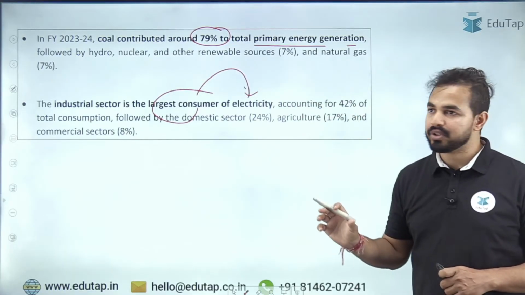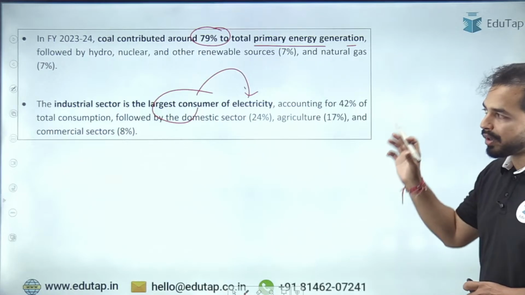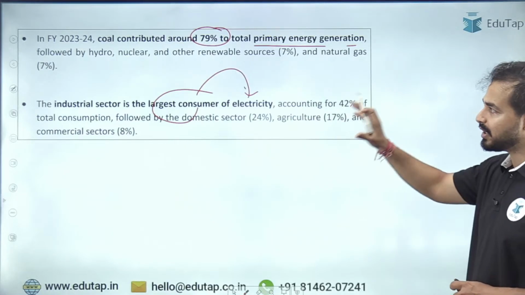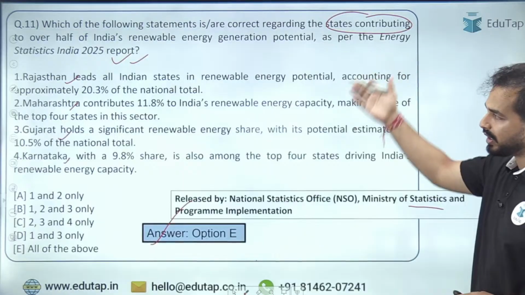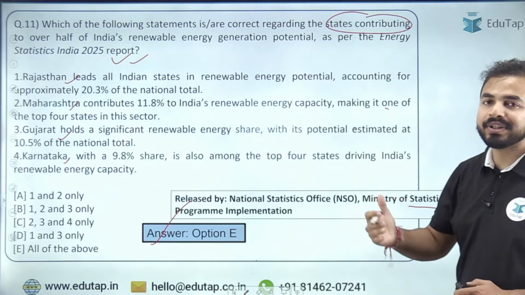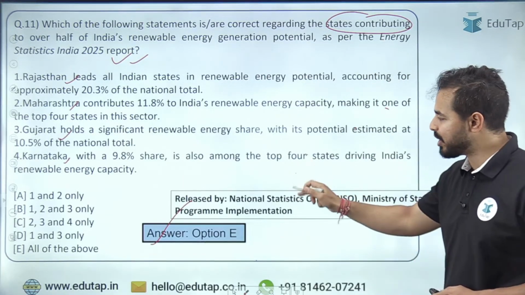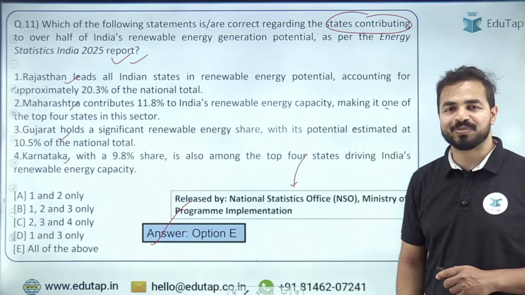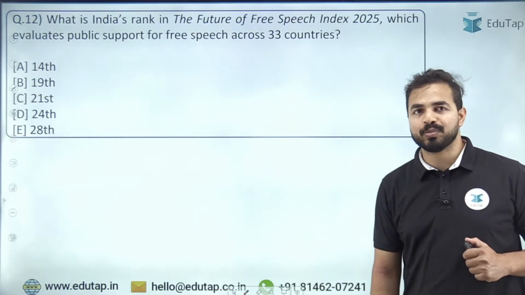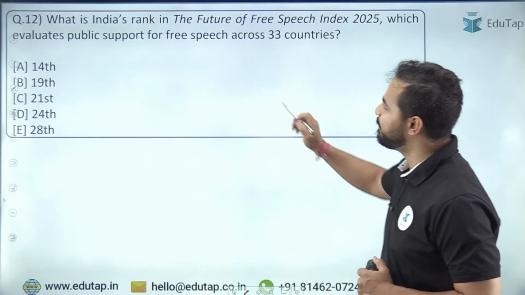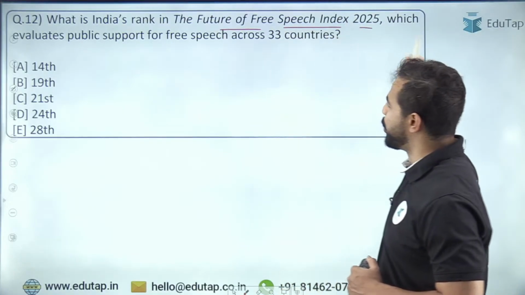Industrial sector. These are a little bit less important points, so that's why I have just mentioned them as additional points, but the major point is these parts. The name of the state is really very important, and the releasing body is very important to be remembered from an examination point of view. Now let's try to move on to the next part, that is the Future of Free Speech Index 2025.